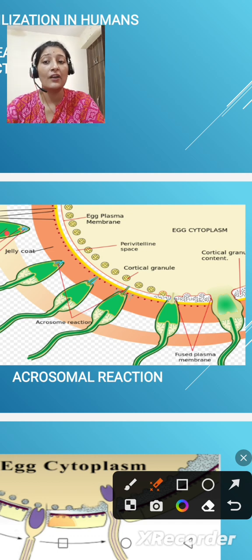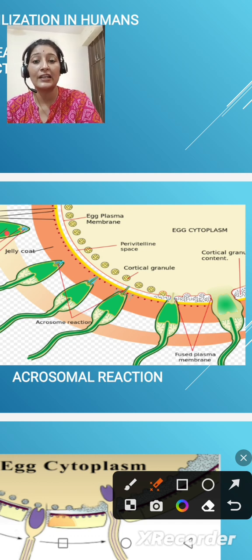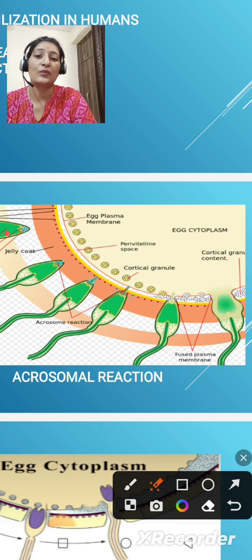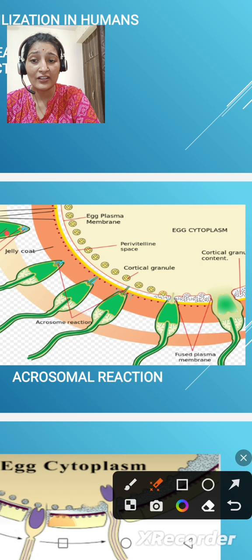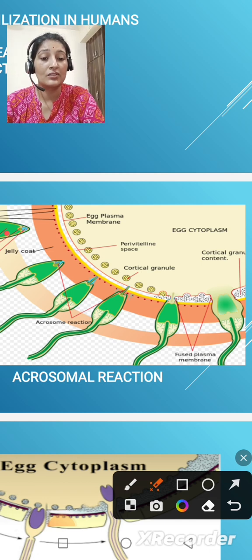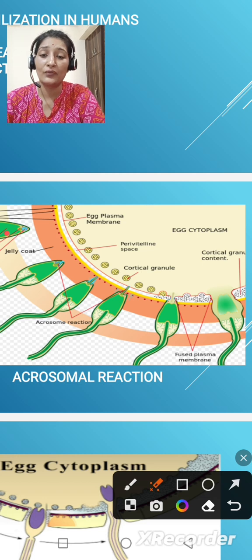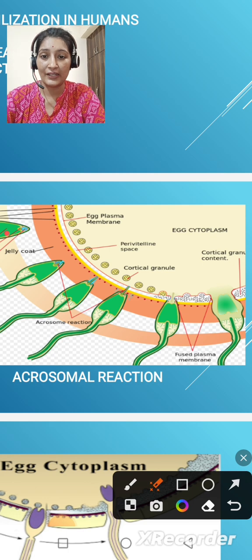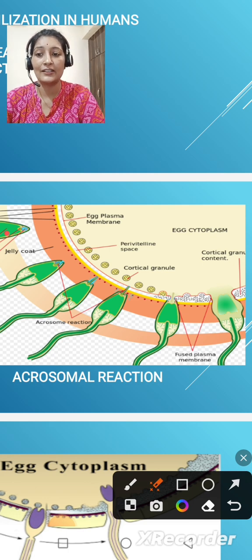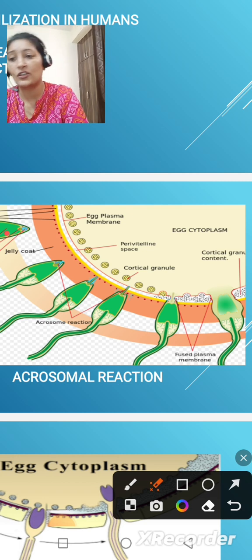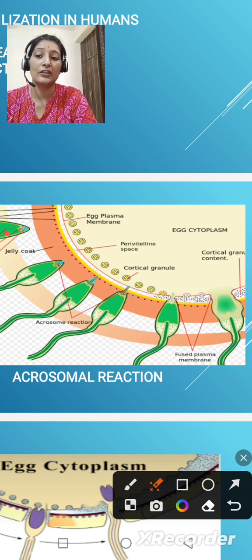And what happens after fertilization? An exocytic, calcium-dependent process occurs, which is referred to as the cortical response. The cortical response prevents polyspermia: it prohibits the entry of other sperm, so that only one sperm is able to fertilize the single ovum. This mechanism is brought on by the release of cortical granules from the egg during fertilization.